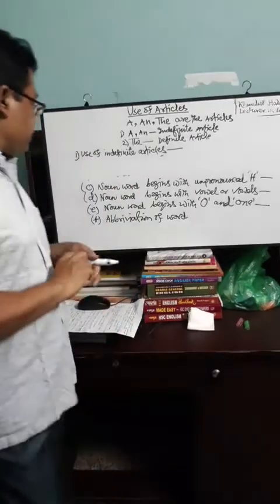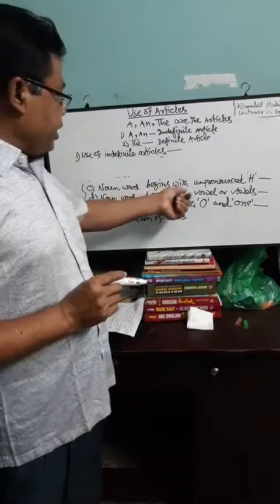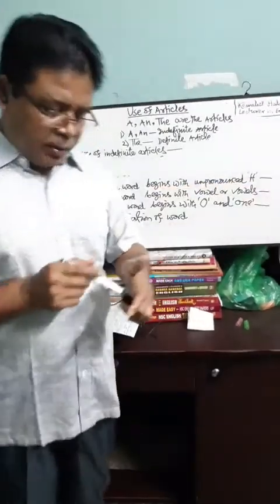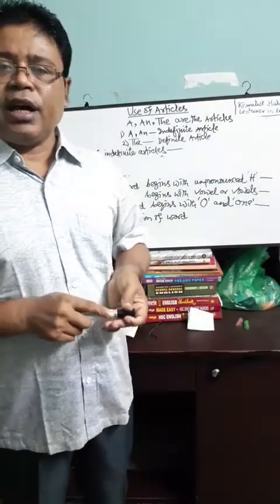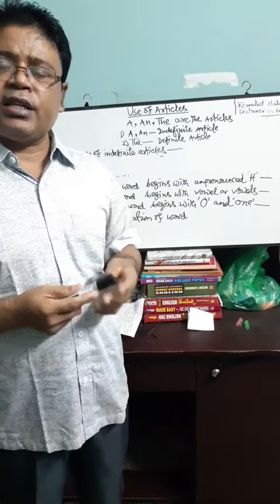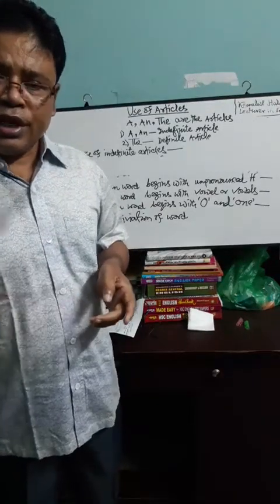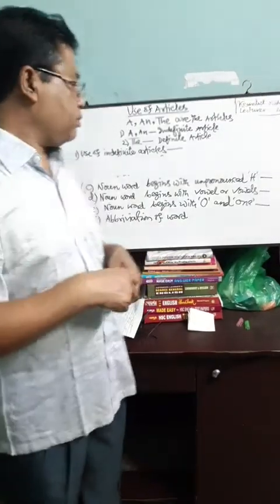Rule number 3: noun word begins with unpronounced H. If any noun begins with H and this H is unpronounced, then AN will be used before that noun.